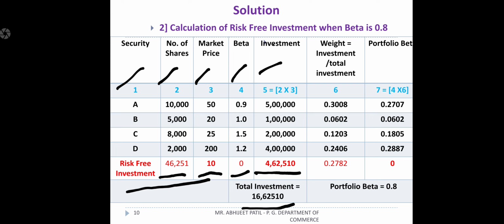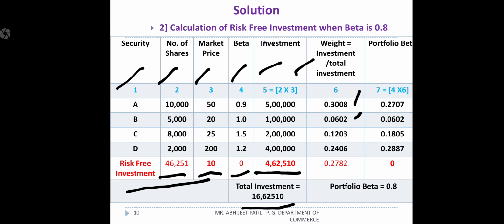Okay, so we have to make a reverse calculation. Instead of going from number of shares, we should go for total investment as we calculated in the earlier slide. 4,62,510 divided by 10, you should assume, will get 46,251. Then the remaining steps are as before. We should find out the weight, investment divided by total investment. 5 lakh divided by 16 lakh 62,510 will get 0.3008. Next, 1 lakh divided by 16 lakh will get 0.062. Same way for the next ones, and risk-free investment is also divided to get weights.